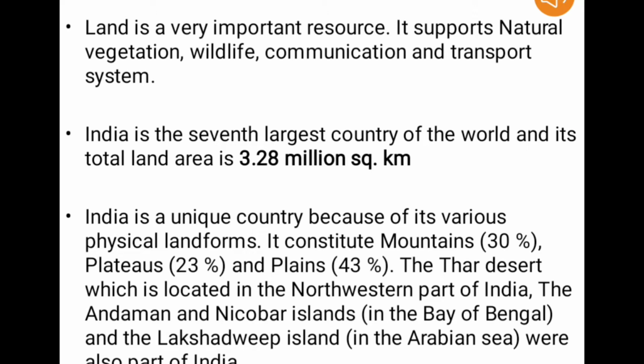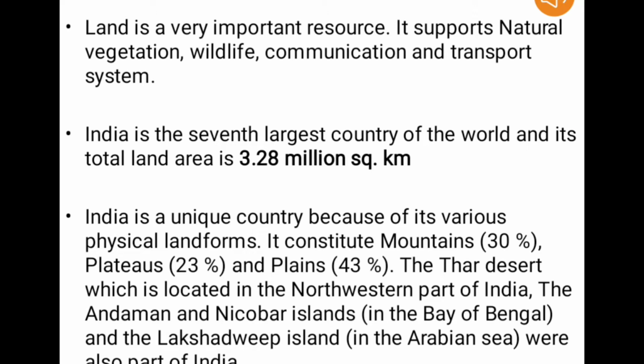We know that India is the seventh largest country in the world, and it has a total land area of 3.28 million square kilometers. India is also a unique country because of its various physical landforms. It constitutes mountains, about 30% of it, plateaus, which is about 23% of the total land area, and plains, which is 43% of the total land area.